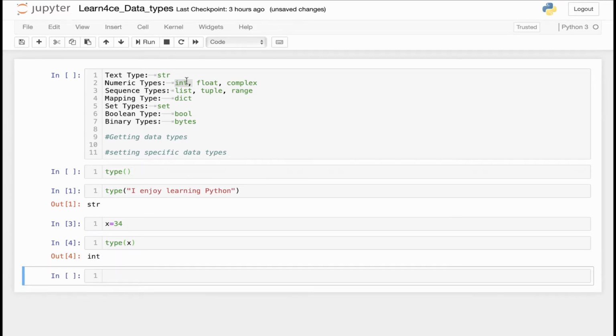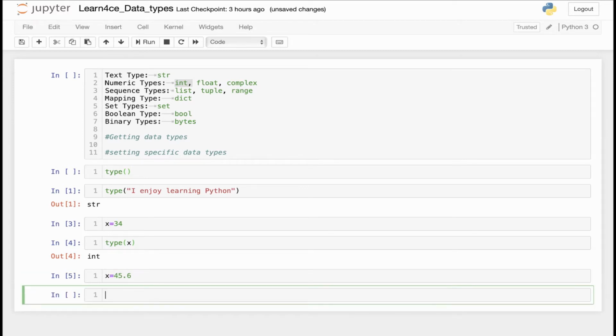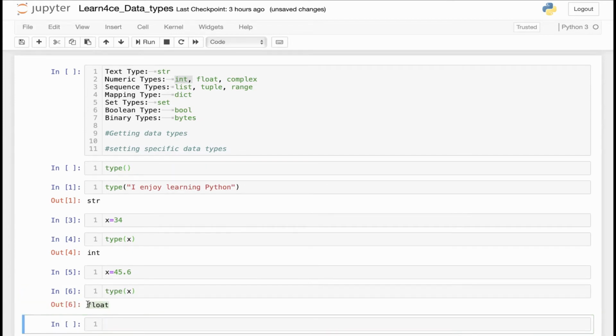The next numeric type is float. Float could be any real number which has a decimal, for instance, 45.6. If I define x equals 45.6, then I use the function type again. As you can see, Python identified it as a float.